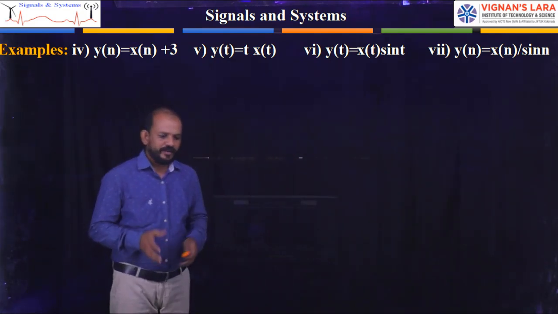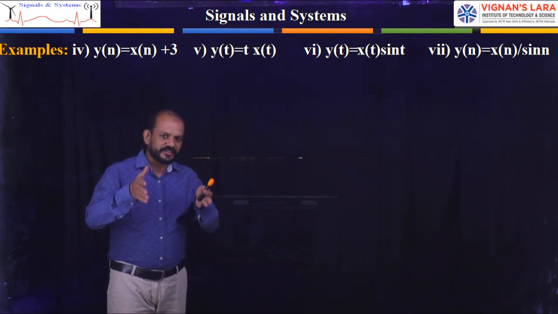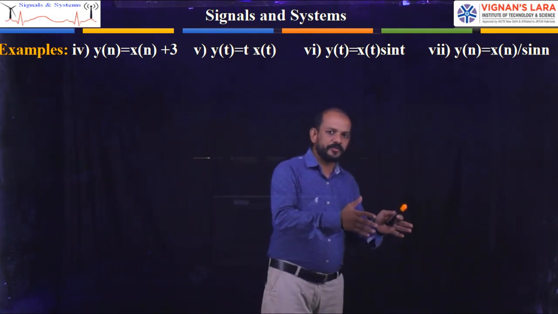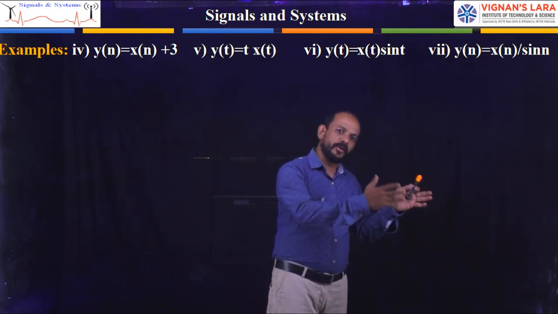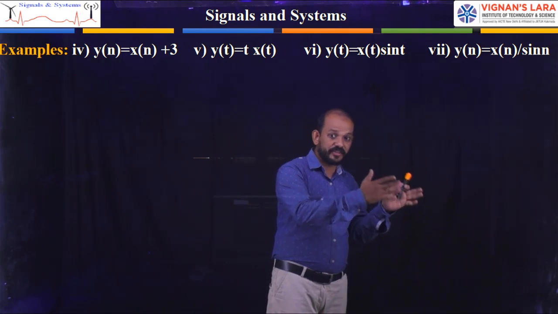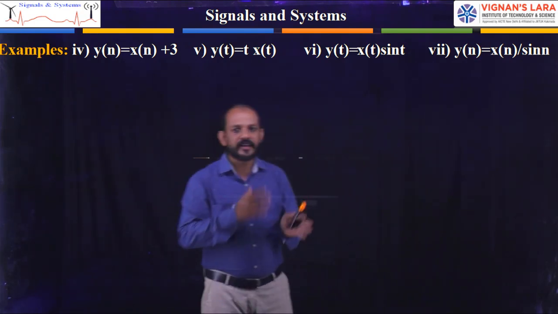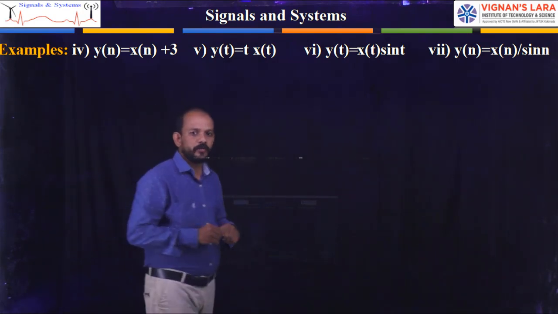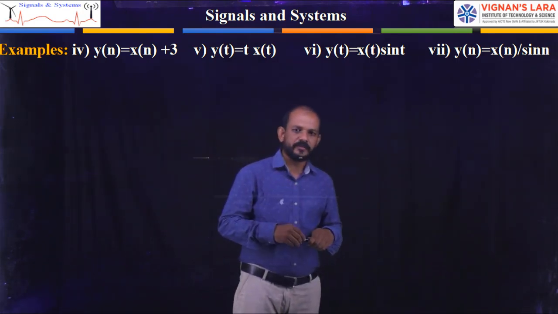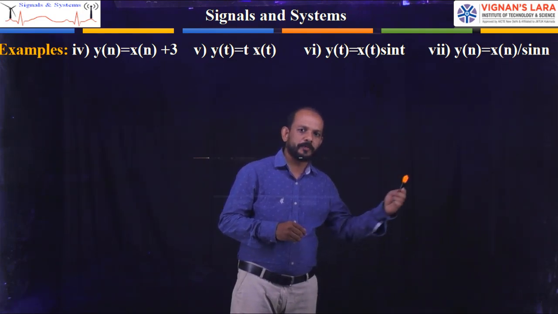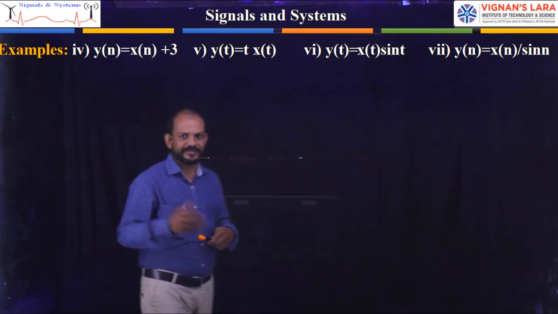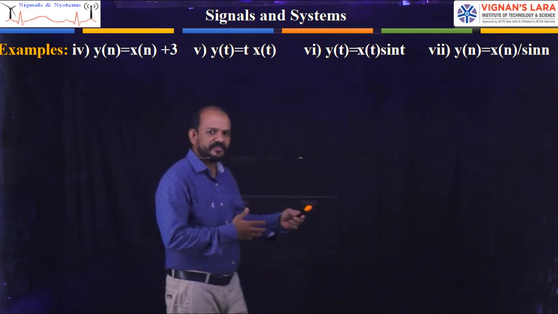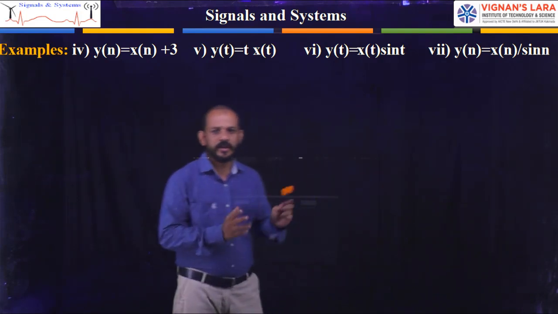If a continuous or discrete signal at the input is bounded and is given to a system, and the system produces an output, either continuous or discrete, which is also bounded, then I can say that the system is BIBO stable, bounded input, bounded output stable, or simply stable. If it does not produce a bounded output for a bounded input, then the system is unstable. So it is stable, otherwise it is unstable. Only two cases: stable, unstable.